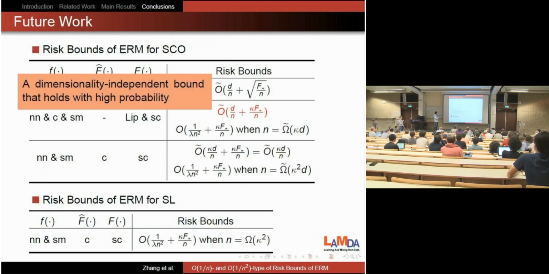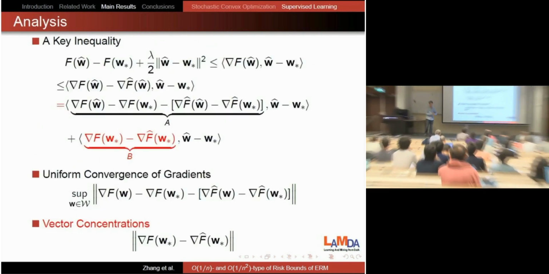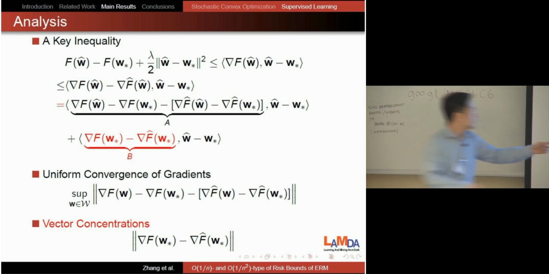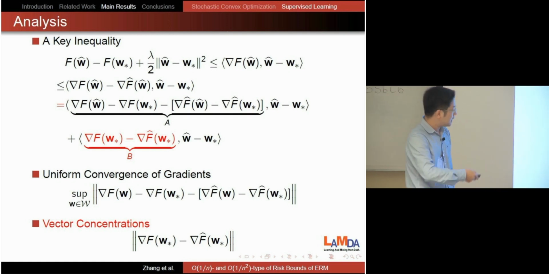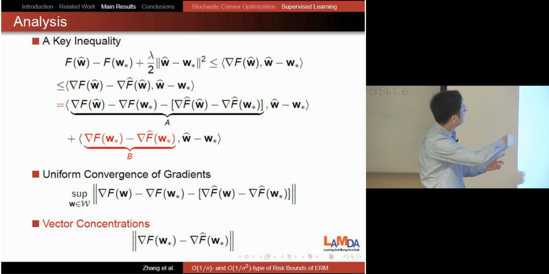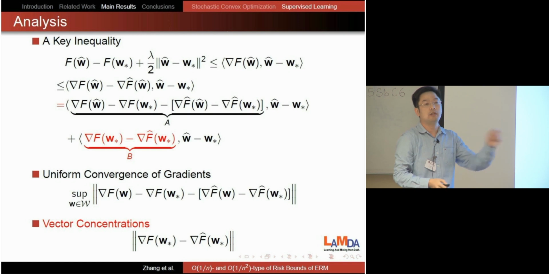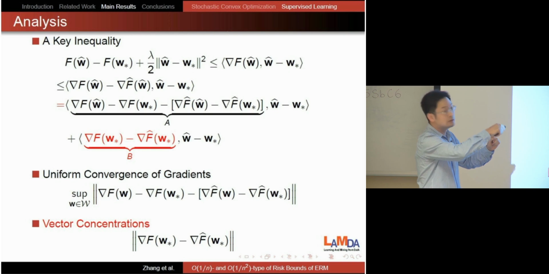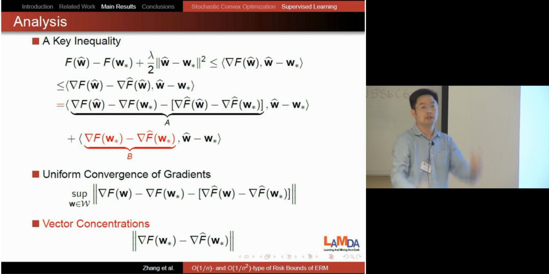Yeah, okay. Please repeat the question. Okay. So why do we get a better concentration inequality if we bound the gradient, right? If you bound this term, you will get a 1 over root n rate, in some cases. So here, if you bound the gradient, you get a 1 over n rate. Then you can take a square. So A times B is smaller than A squared plus B squared, right? So you take a square, you get 1 over n squared. This part you get a square. The square will cancel with the strong convexity. So you will get faster rates.